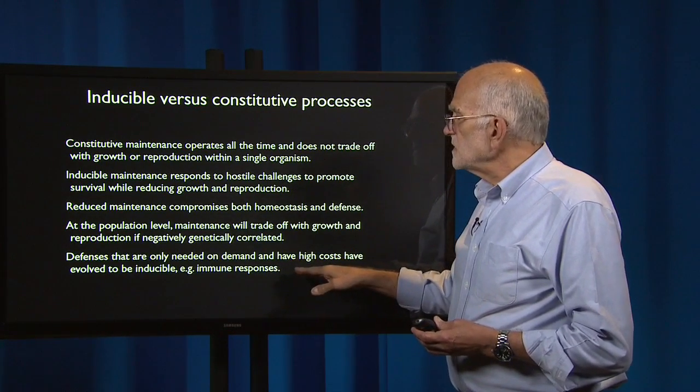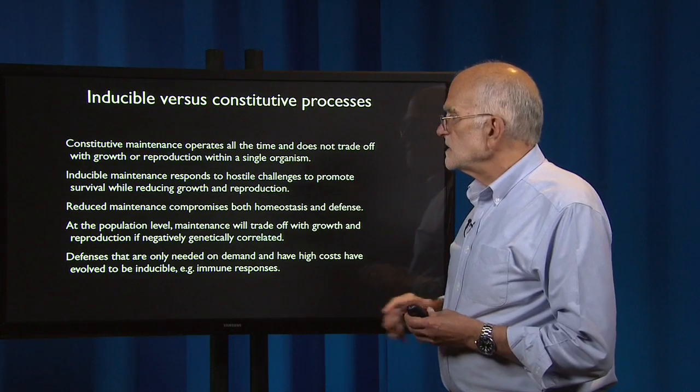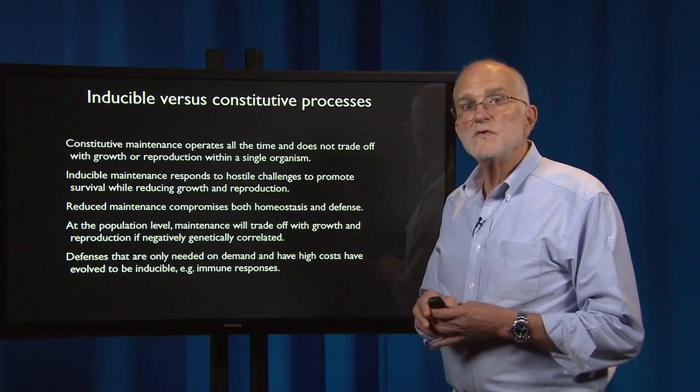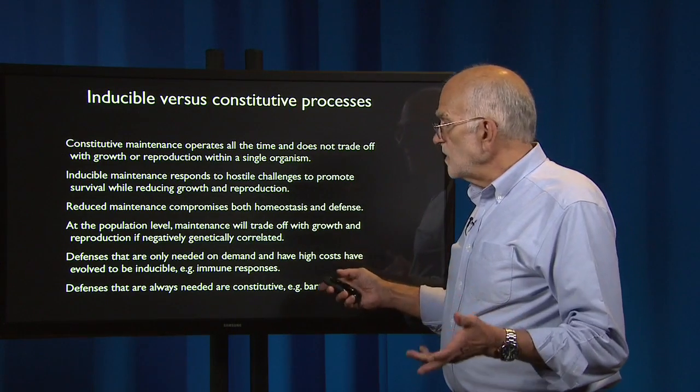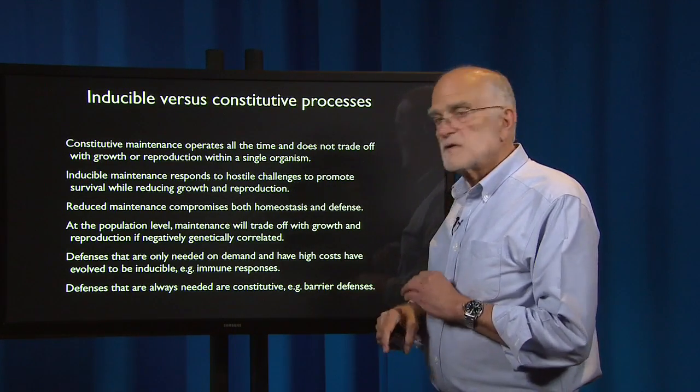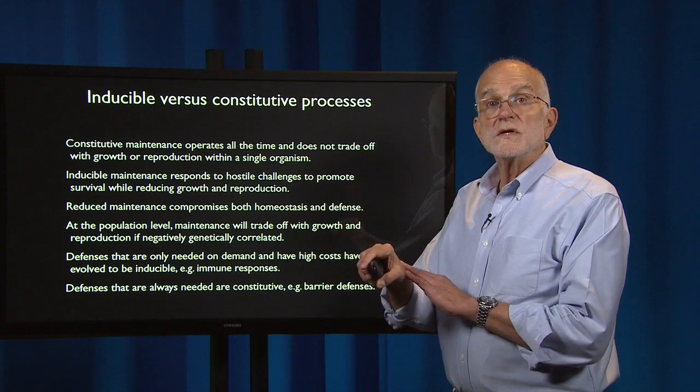Defenses that are only needed on demand and that have high costs have evolved to be inducible, so the immune responses are inducible. Defenses that are always needed are constitutive. That includes barrier defenses such as skin.